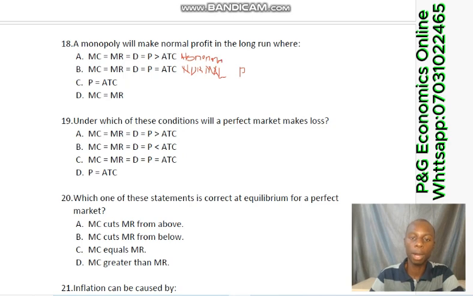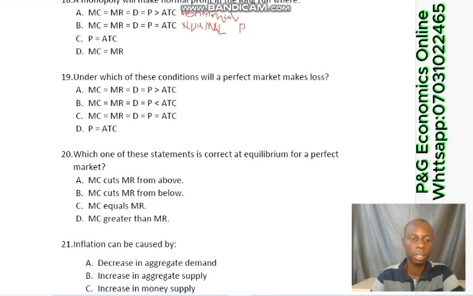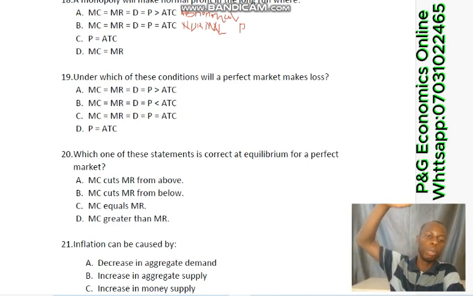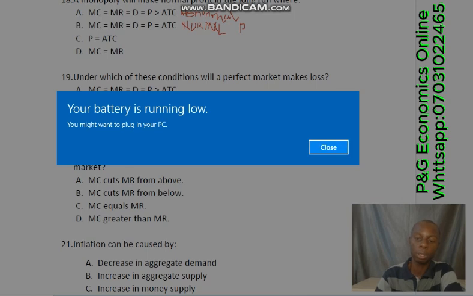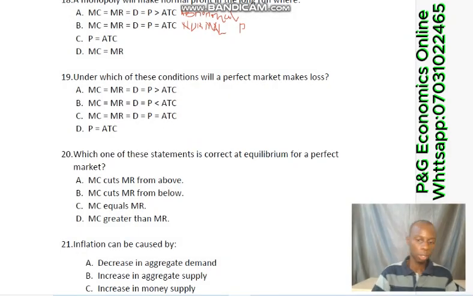So we move to question number 19. Under which of these conditions will the perfect market make loss? A perfect market will make loss where the MC equal to MR equal to determinant equal to price is less than ATC. If that ever happens, that is ATC is above the equilibrium point of MC, MR, the determinant and the price, then such a market will make loss under that instance. So the correct option there is option B.